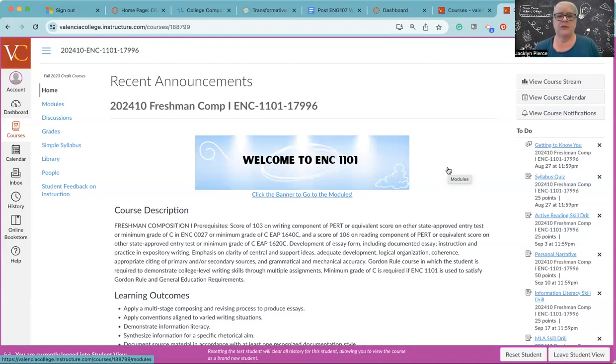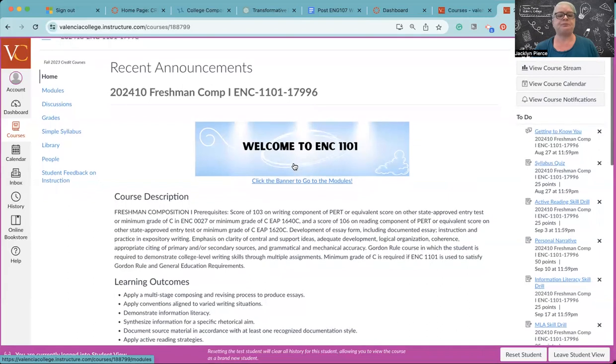But normally throughout the weeks of the term, you're going to be using what's called the modules in Canvas to walk through step by step what you need to do each week. One of the things I did on the homepage is make this banner icon that says welcome to ENC1101. That is also a link that will take you to the modules. You can also just click over on the left-hand side where it says modules. That's absolutely fine, but this is a quick link, so you might want to hit it when you come in.